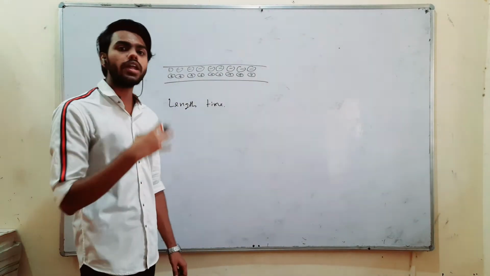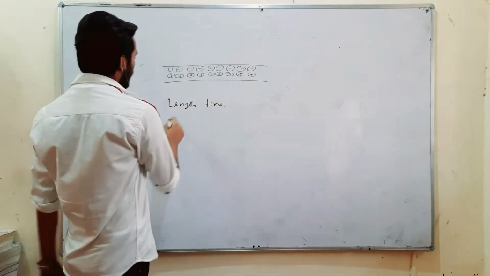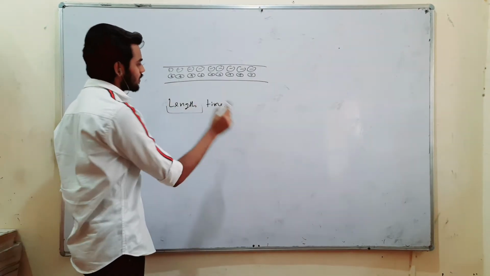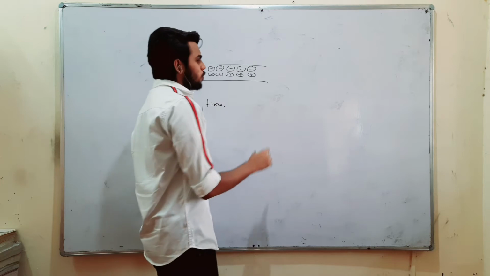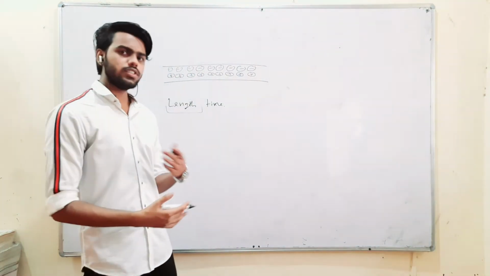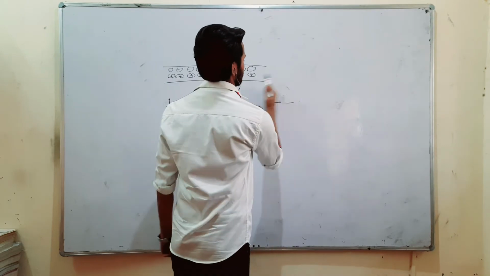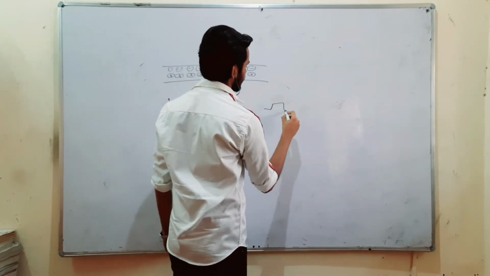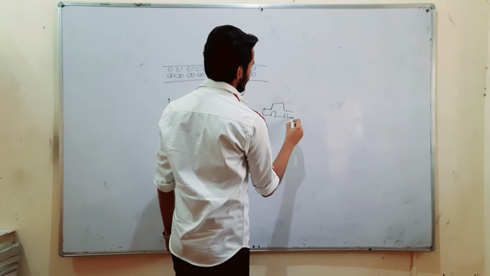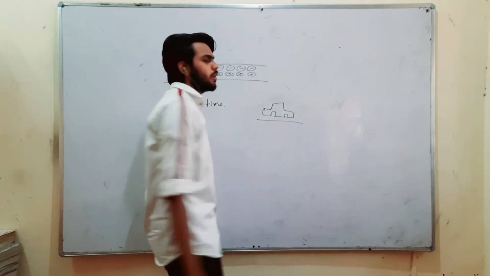They change according to the frame of reference. For example, let's talk about length. When something starts moving, for example, an object, consider a car. Consider this car which is moving on a road.